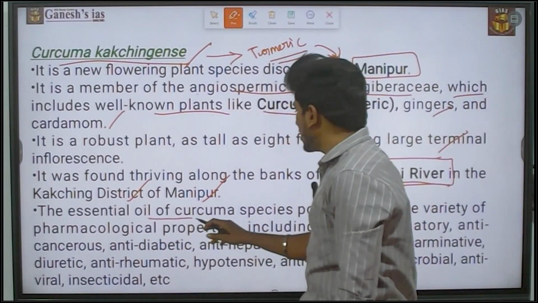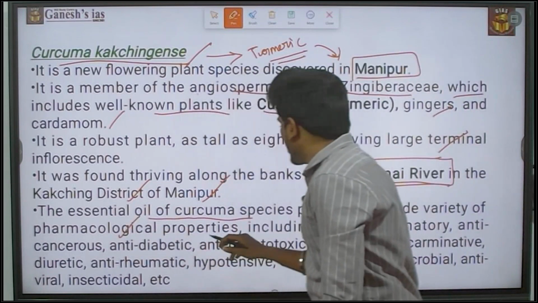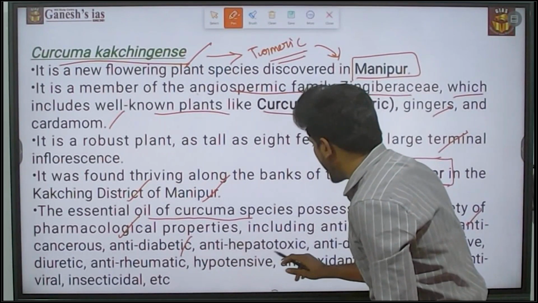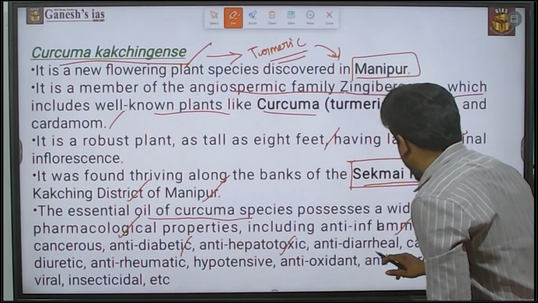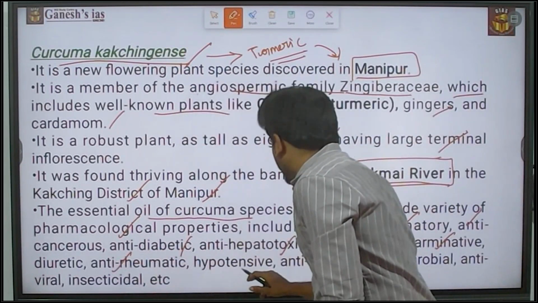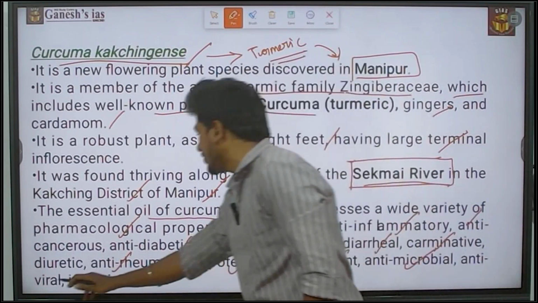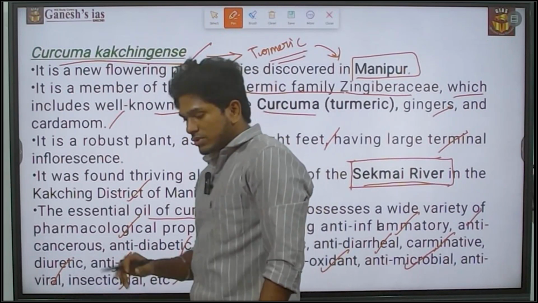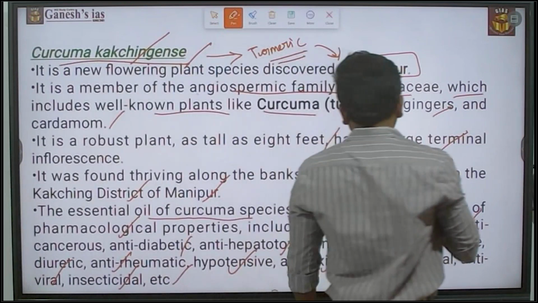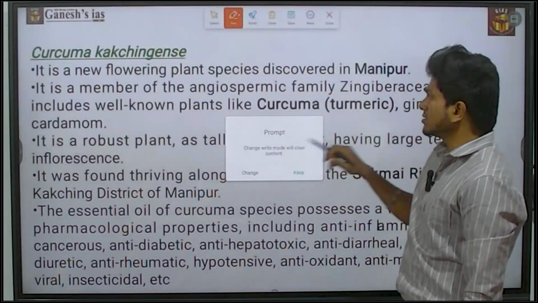The essential oil of Curcuma species possesses a wide variety of pharmacological properties including anti-inflammatory, anti-cancerous, anti-diabetic, anti-hepatotoxic, anti-diarrheal, carminative, anti-rheumatic, hypotensive, antioxidant, antimicrobial, antiviral, insecticidal, etc. So these are the huge properties of this Curcuma. They may simply ask a question about this river or else the state. That is the possible question they can ask.